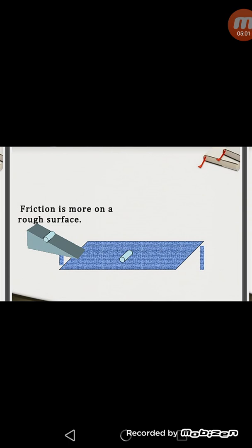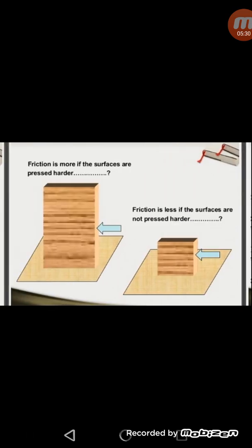Now in place of the smooth surface, below this inclined plane we have to put some rough surface, like we can put some towel or any other rough surface. Now we come to know that this cell stops earlier as compared to the previous one. So this activity proves that frictional force is more if the surface is rough, and frictional force is less if the frictional surfaces are smooth.